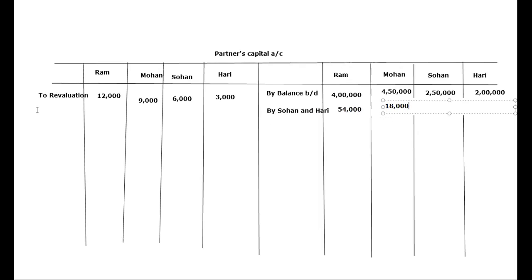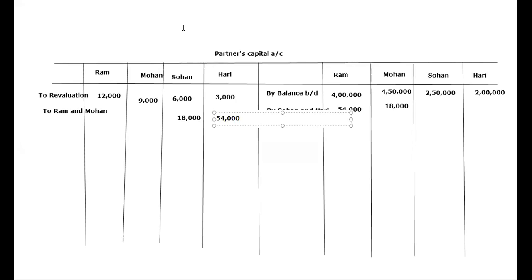And on the opposite side, I will write down to Ram and Mohan. Okay, and now the amount will go in Sohan's and Hari's column, and it is 18,000 and 54,000.